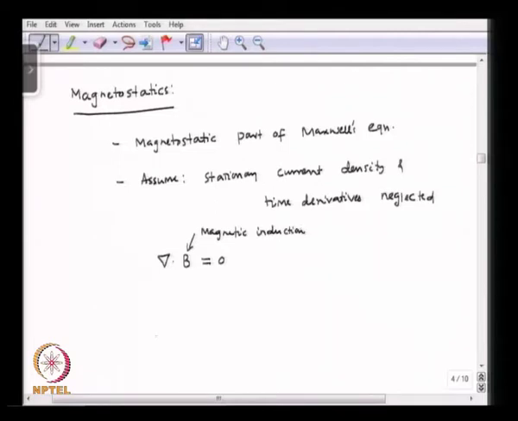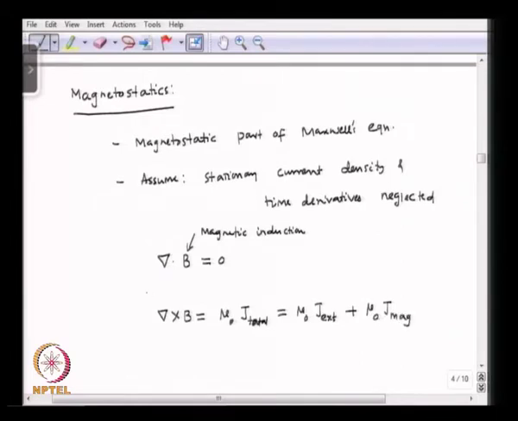And the second equation will be del cross B equals mu 0, which is the magnetic permeability of vacuum, mu 0 into J total, the total current density, which will be equal to mu 0 J external, the external current density, plus mu 0 J magnetic, the current density bound to the magnetic field.